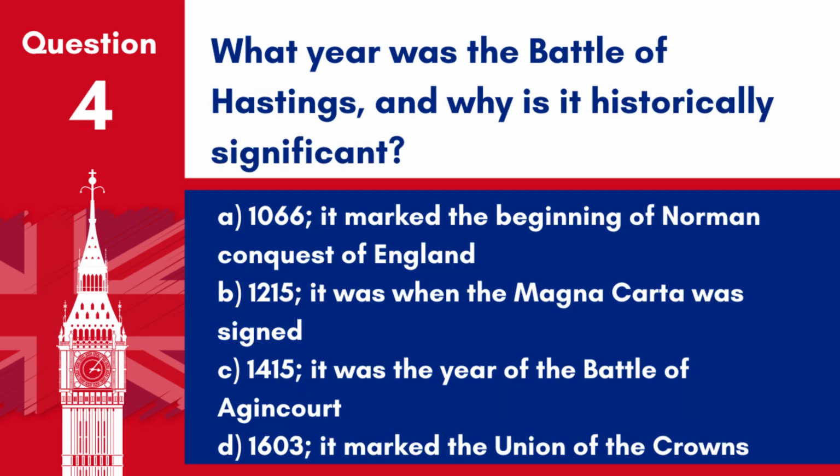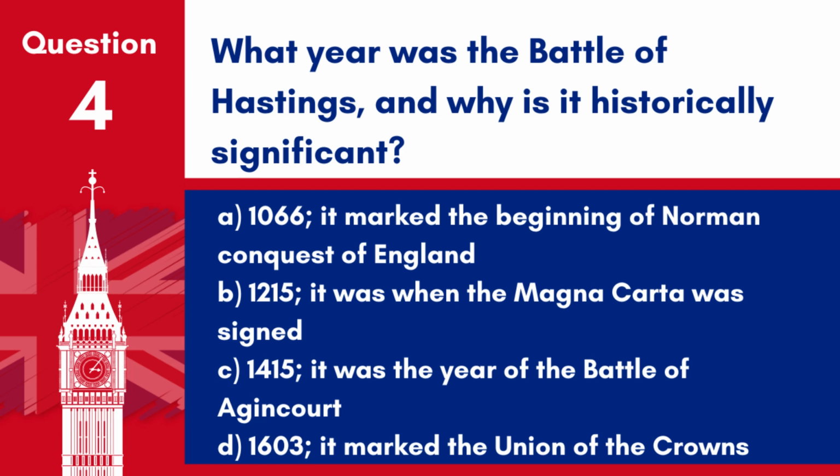Question 4. What year was the Battle of Hastings, and why is it historically significant? A. 1066. It marked the beginning of Norman conquest of England. B. 1215. It was when the Magna Carta was signed. C. 1415. It was the year of the Battle of Agincourt. D. 1603.